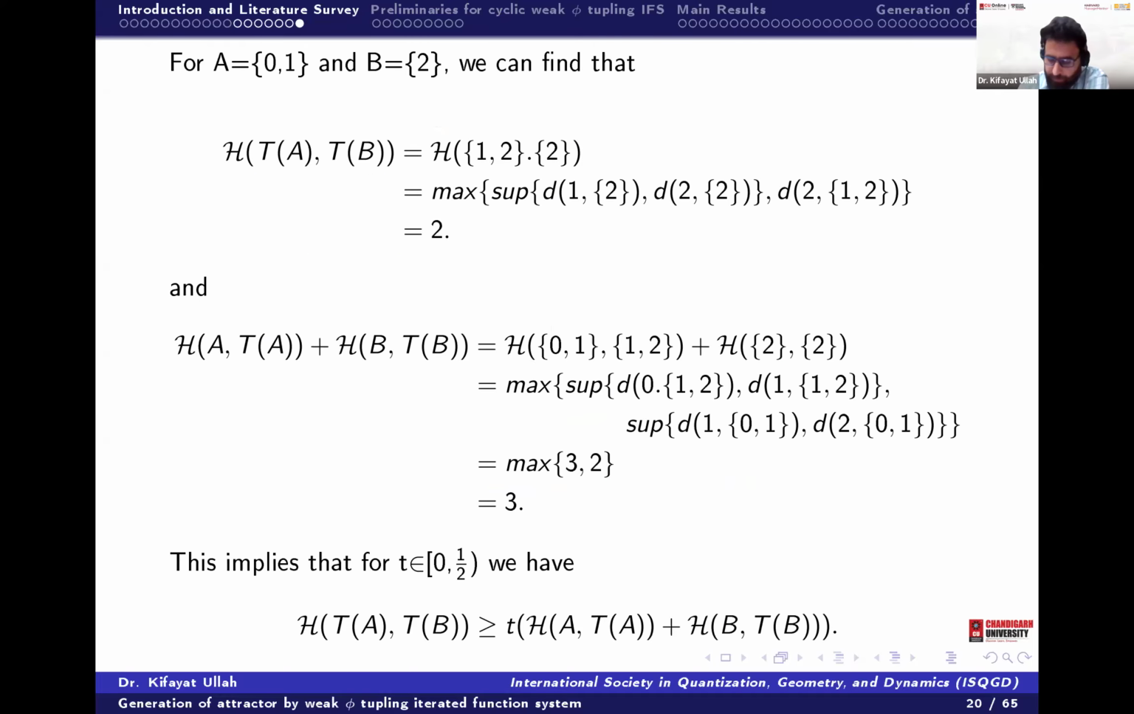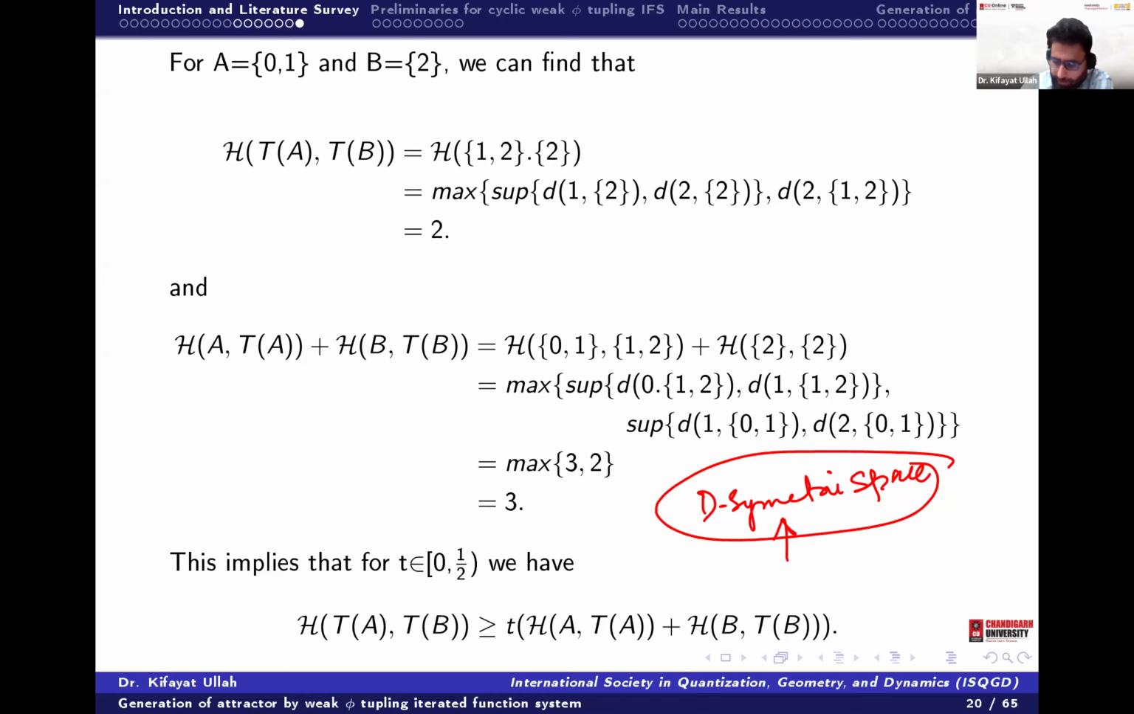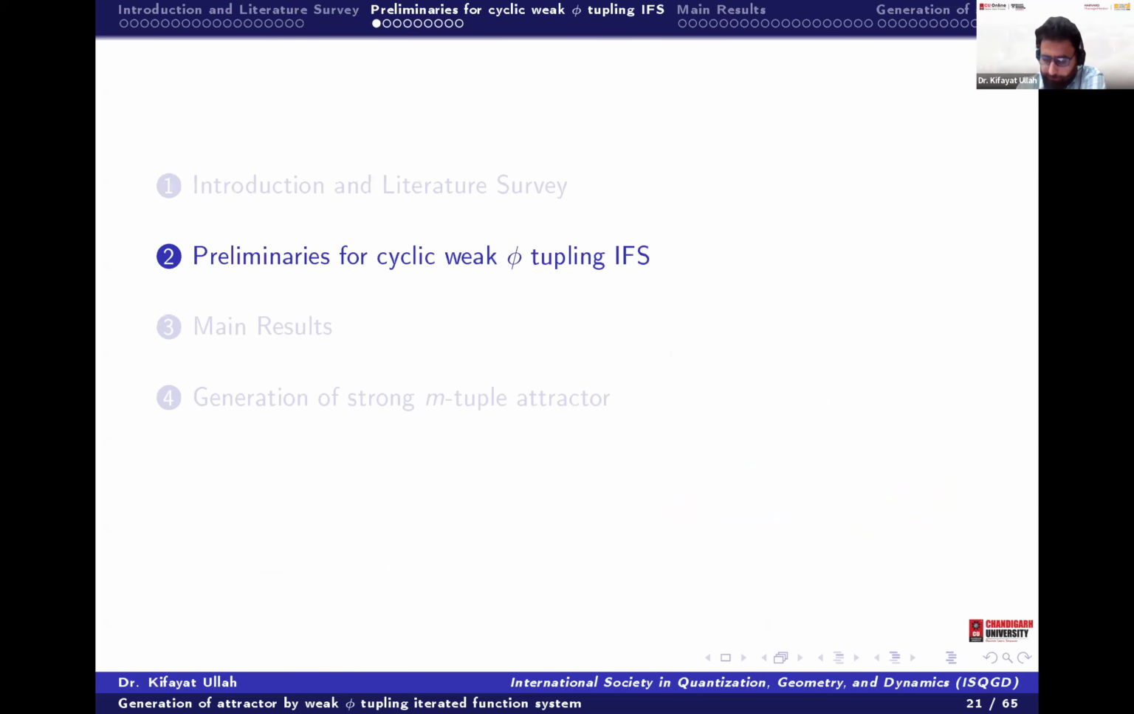Even then we have done the work here. I showed in a paper that came recently, on d-symmetric spaces, what the actual conditions are for why the IFS fails to exist in the usual hyperbolic metric, Hausdorff metric space. Okay, so now what we do in this paper is, we took a function called the weak phi function to define the attractor in the Hausdorff metric space.